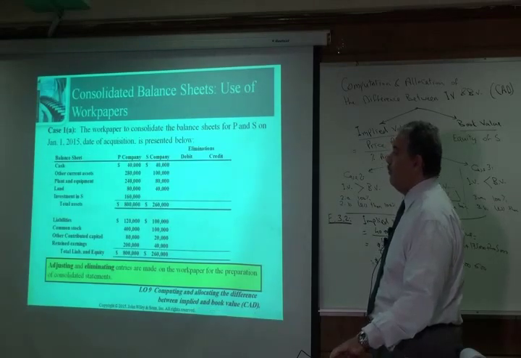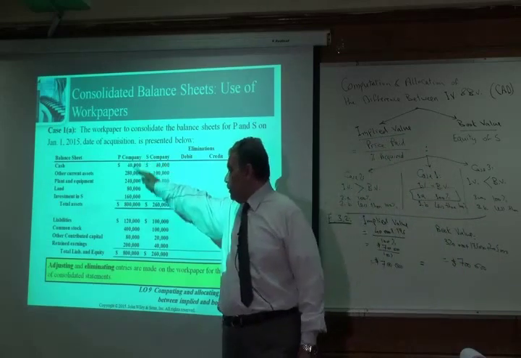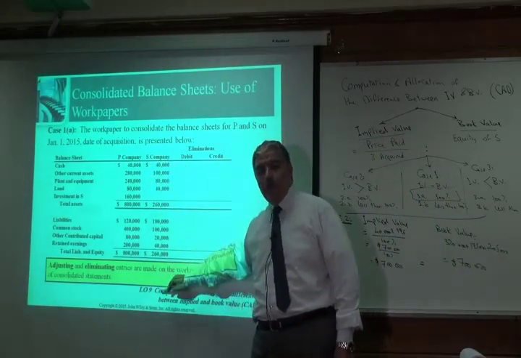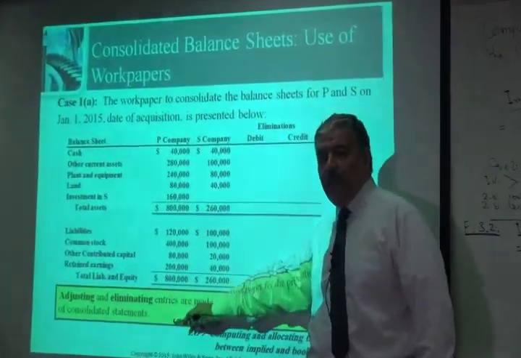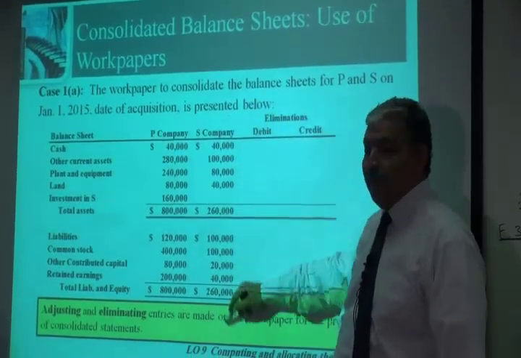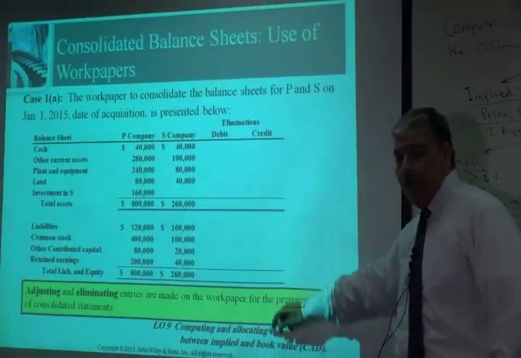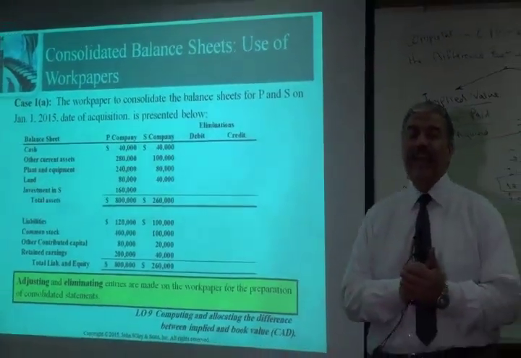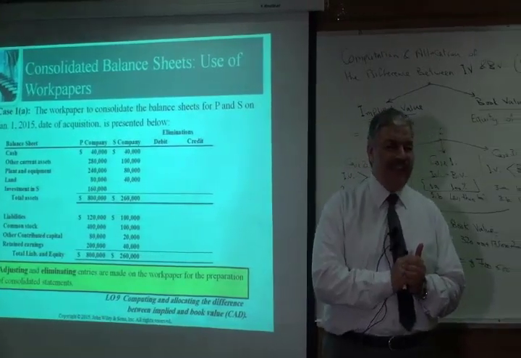So we are going to have the balance sheets of the two companies listed in two columns. One column for the balance sheet of the parent company, one column for the balance sheet of the subsidiary company. Then I'm going to have two columns for eliminations. What do we mean by eliminations?